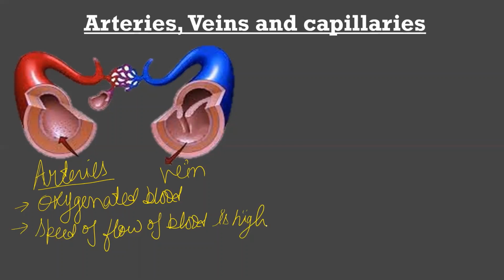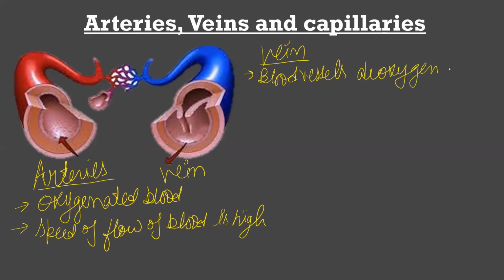So the difference between veins and arteries, as I told you, is very important. Let us talk about veins. What do veins carry? Veins are the blood vessels which carry deoxygenated blood, meaning the blood which has no oxygen, or the oxygen level is very low. The second thing is its thickness, its lumen.